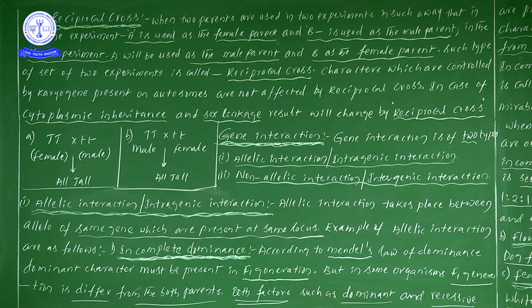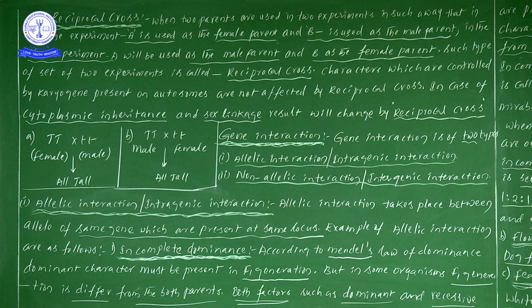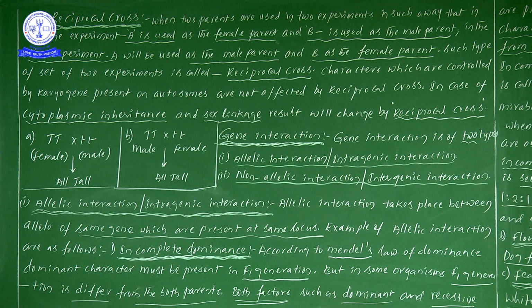In some organisms, the F1 generation differs from both parents. In Mendel's law of dominance, the dominant character must be expressed in the F1 generation, and that is the same in all cases. Only the exceptional cases are discussed under incomplete dominance.